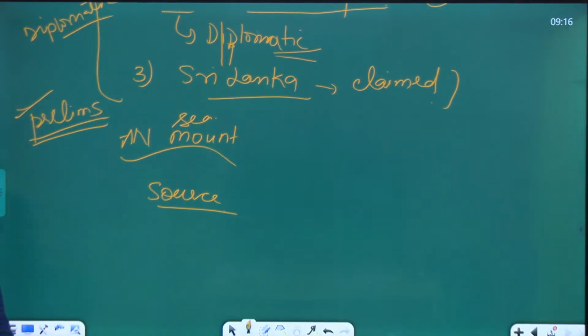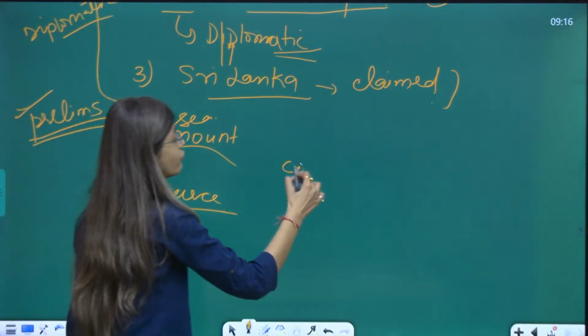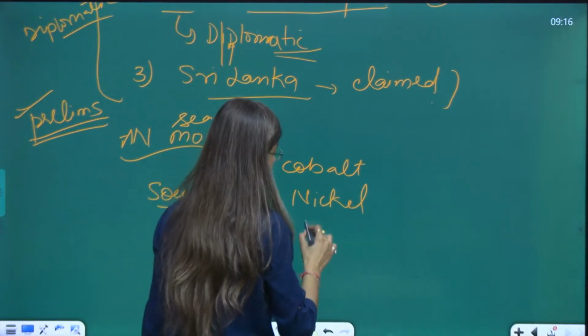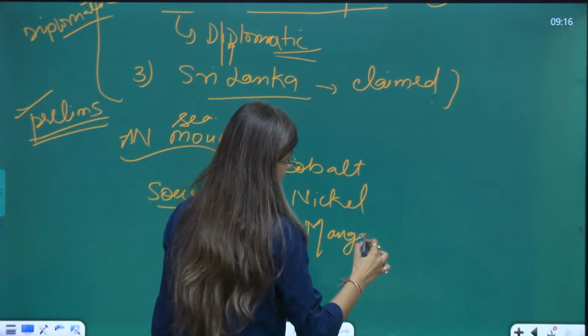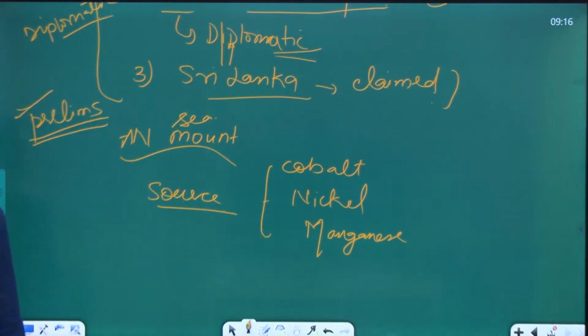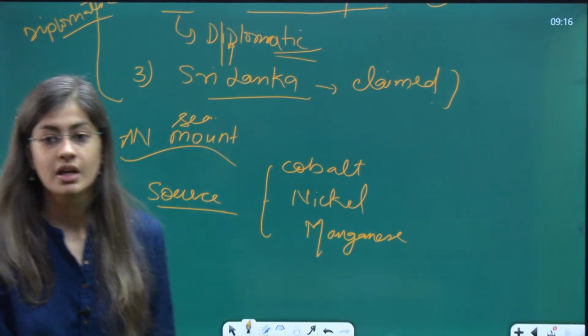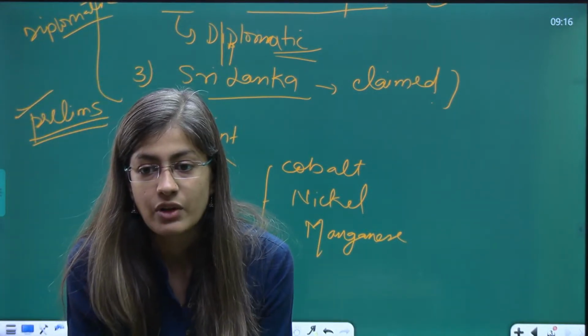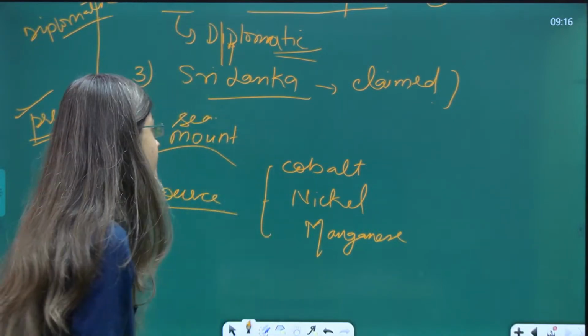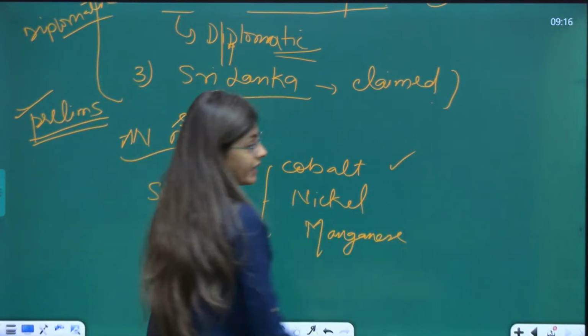To be very specific, it is a source of cobalt, nickel and manganese, which was very correctly put by Manvinder Singh, that polymetallic nodules can be found from seabed mining.